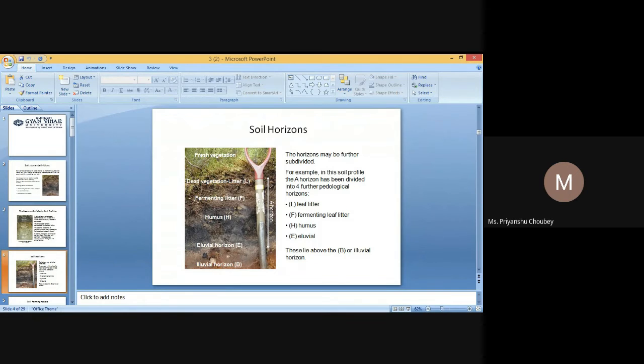The structure of the A horizon has received a great deal of attention because of its relation to seed bed preparation, B horizon potential, aeration, water infiltration, and overall soil health. So let's see soil structure.